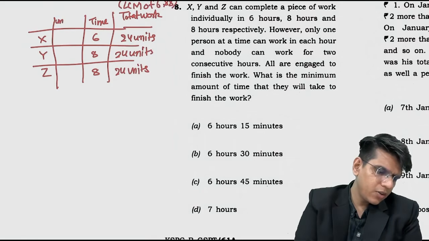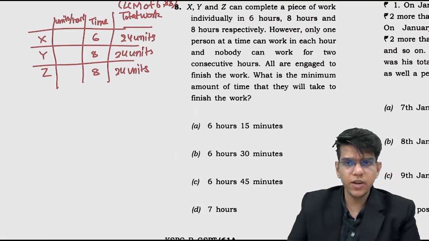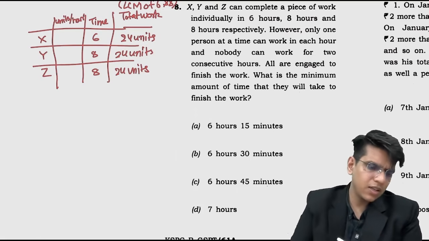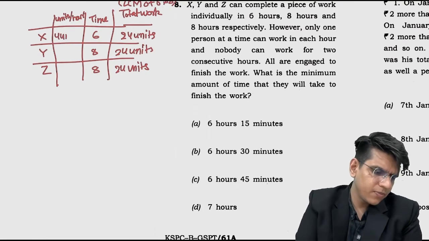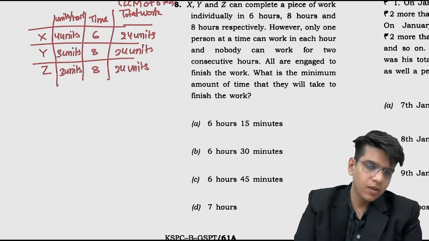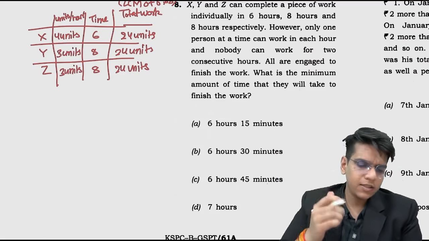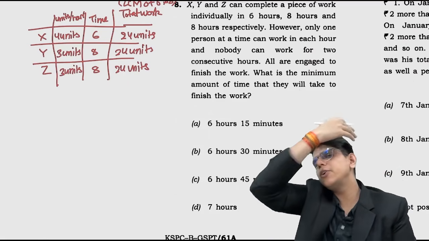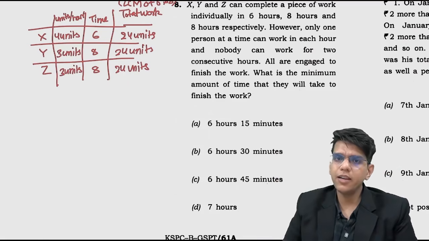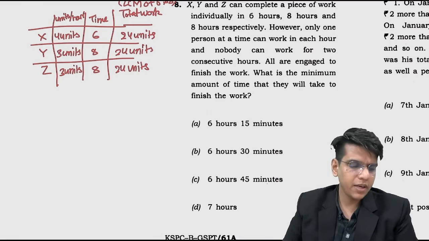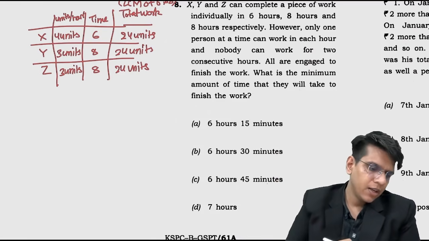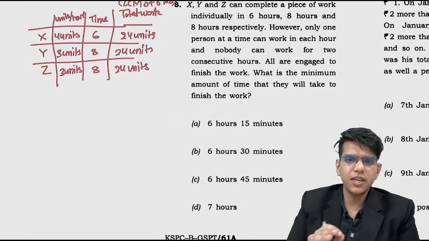Units per hour. Why? Because total work is 24, one is completing in 6 and the other in 8, so 4 units per hour, 3 units and 3 units. Done. So these are the things. Now what is the condition? The condition given to you is that no one can work for consecutive hours. So one will work, then the second will work, then the third. So we need to finish the work in the least amount of time.